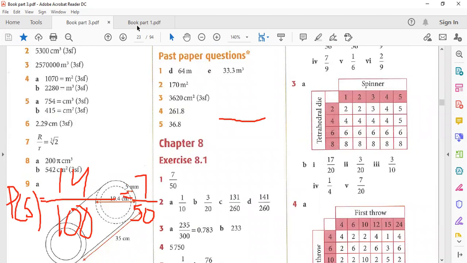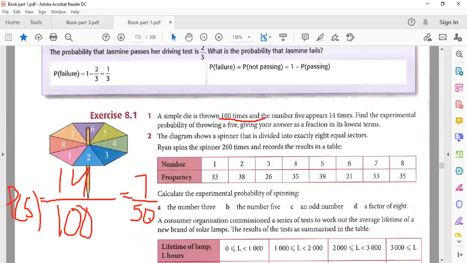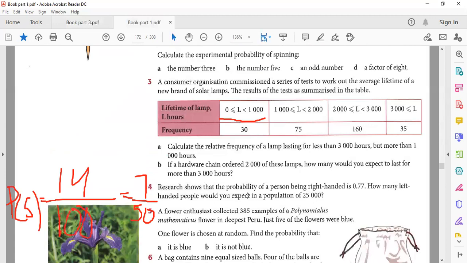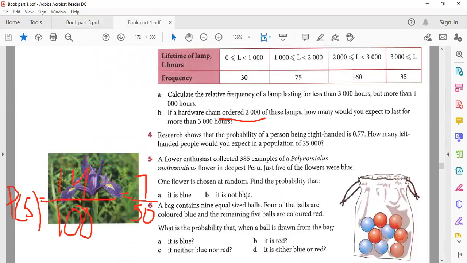Now next, we have another table, another diagram, and the next will be the same. It's not different. Now let's talk about question number 4. Researchers show that the probability of a person being right-handed is 0.77. How many left-handed people would be expected from a population of 250?